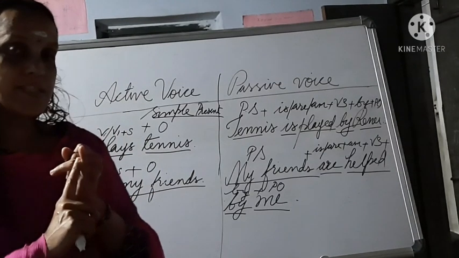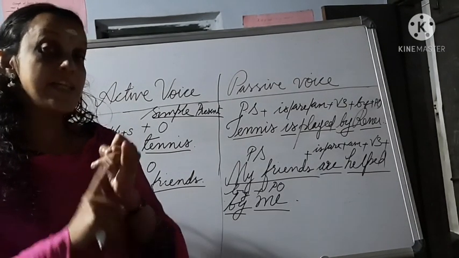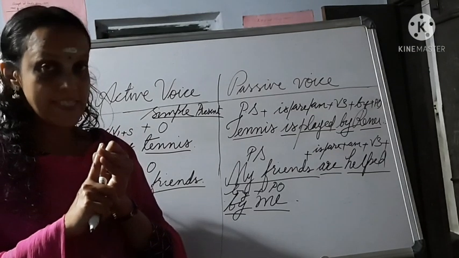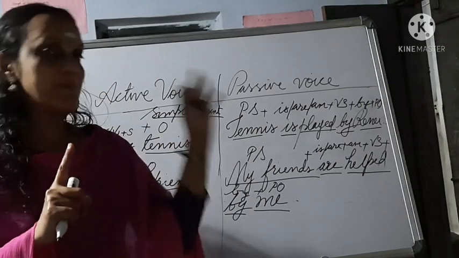These are the rules to convert active to passive voice. In active voice, in the case of simple present tense, it is subject plus V1 or V1 plus S plus object.